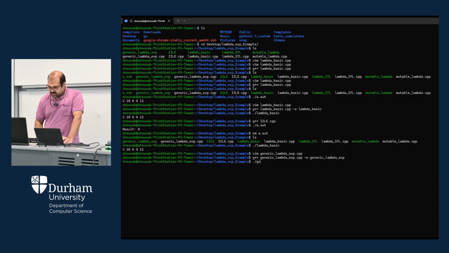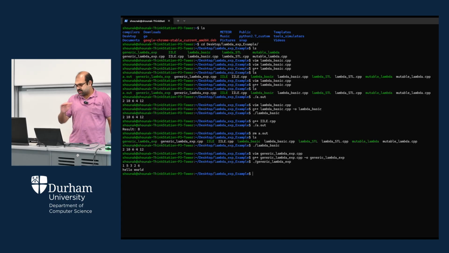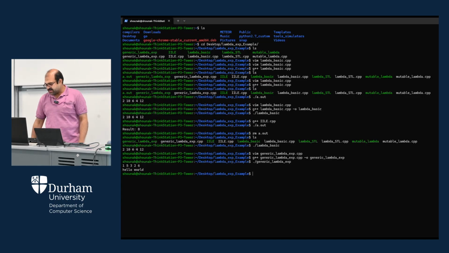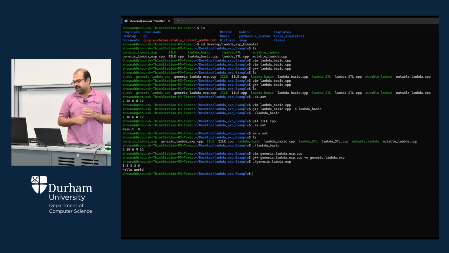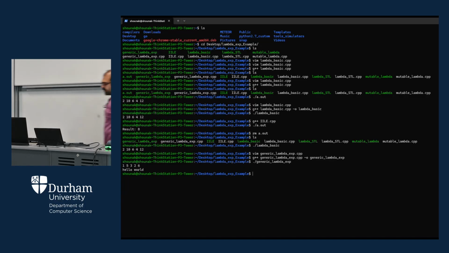So for the generic lambda expression, you can see the result is basically first it prints the value of the vector, that is the integer vector, the 1, 5, 3, 2 and 6, and then we have the hello world. Hello world will be printed, right? So by using the auto keyword, you can see that there are two kinds of things we can actually do. One is the integer, next one is the string. If you have any double or any kind of other data types, those are also supported here. Okay, right, so let's take an example.